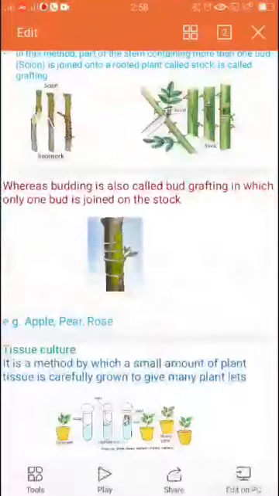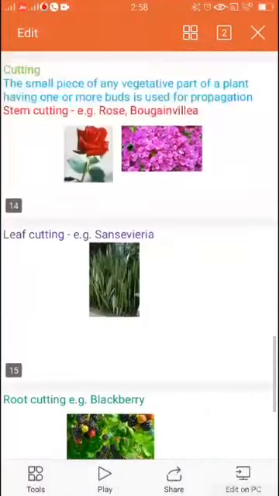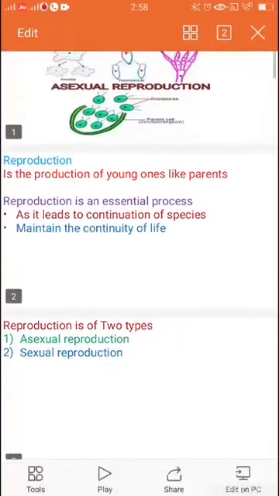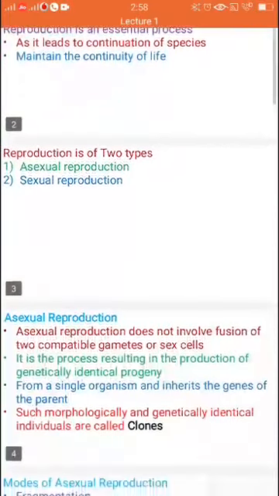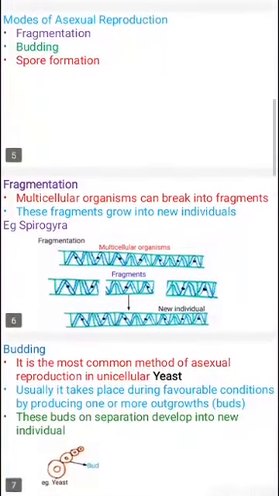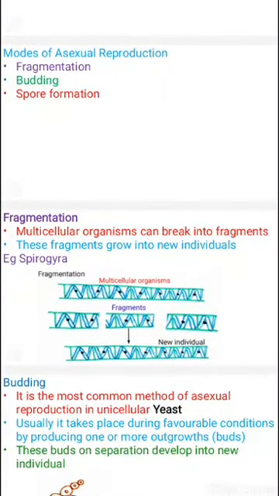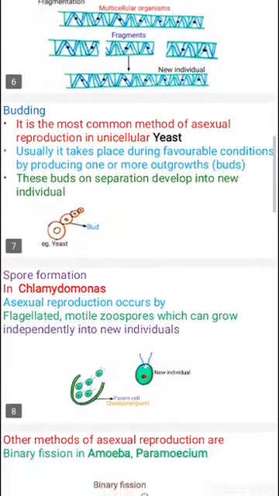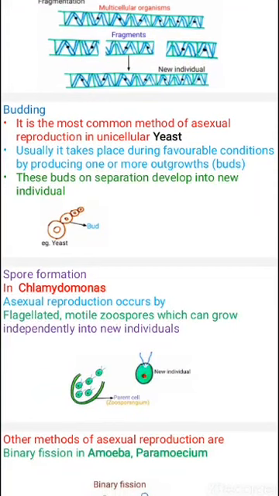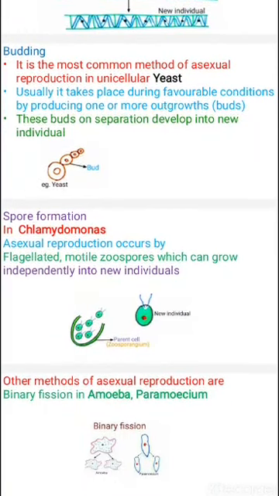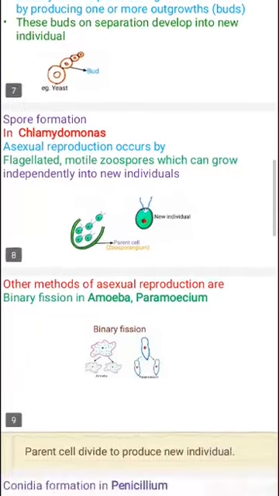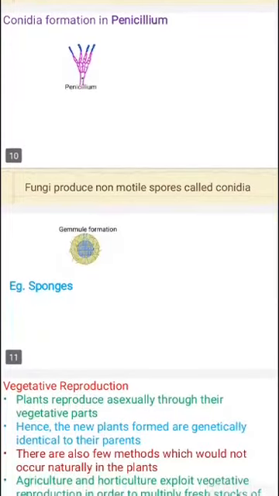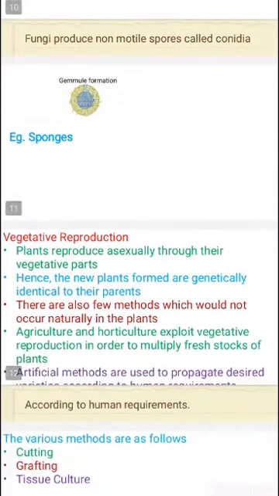So in this topic we studied the different types of asexual reproduction. There are three modes of asexual reproduction: fragmentation, budding and spore formation. An example of fragmentation is Spirogyra. For budding the example is yeast. For spore formation the example is Chlamydomonas. Other methods of reproduction are binary fission, conidia formation and gemmule formation.